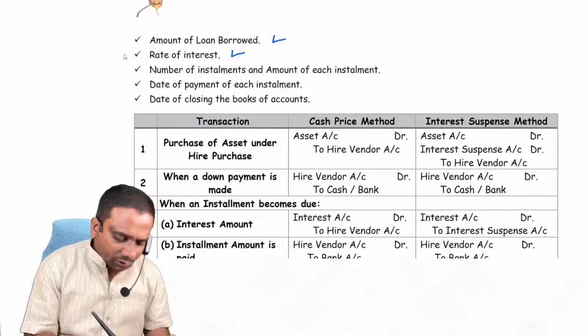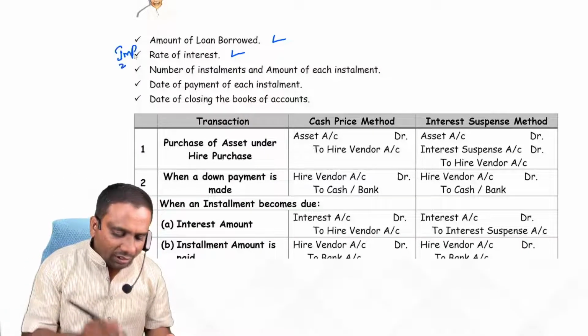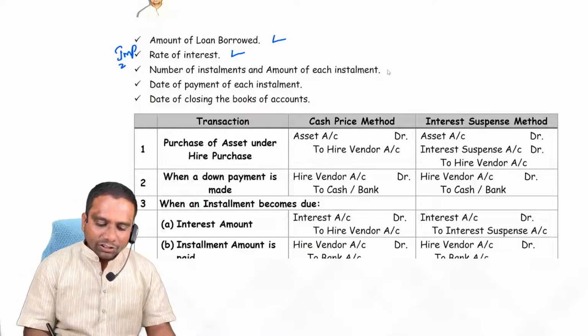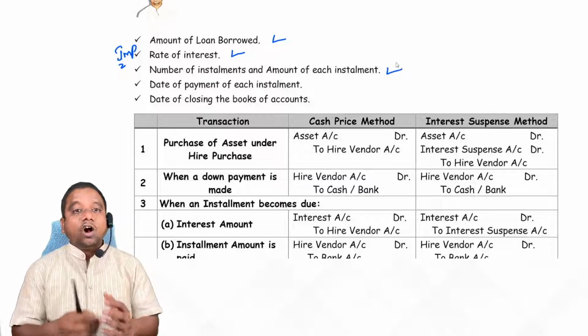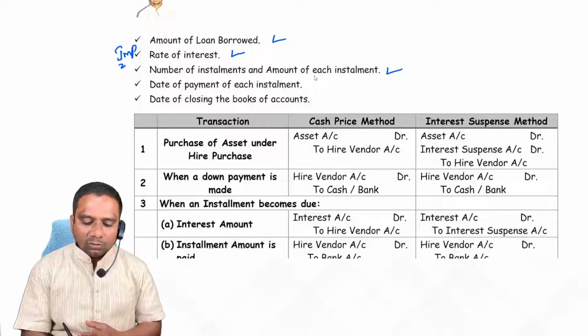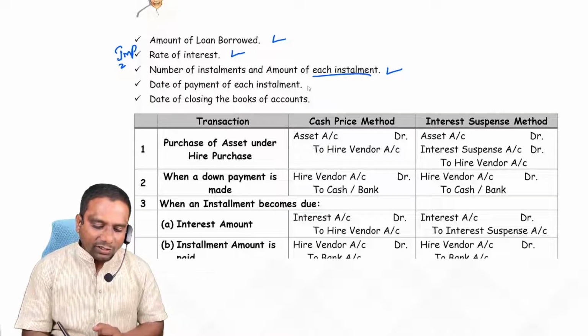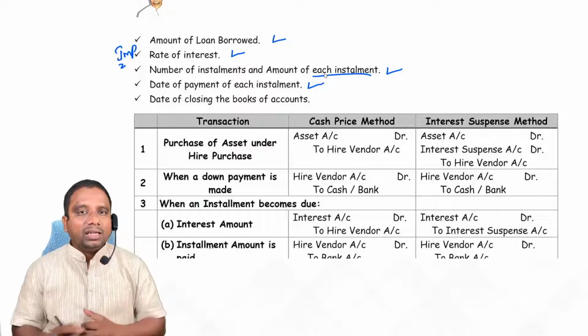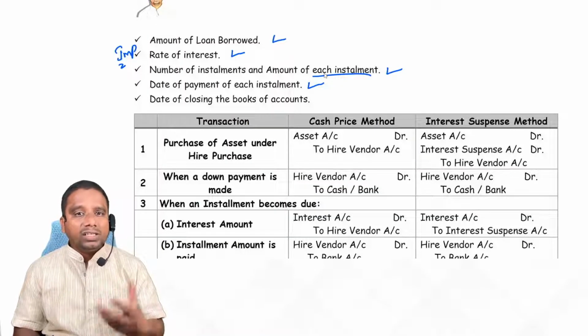Next, rate of interest. So this becomes important in the hire purchase system. Next one, number of installments and amount of each installment. In how many installments the amount is repaid, plus each installment, how much amount. Next, date of payment of installment. Why? Because on that date we have to pay the amount. For payment we have to record the entry.